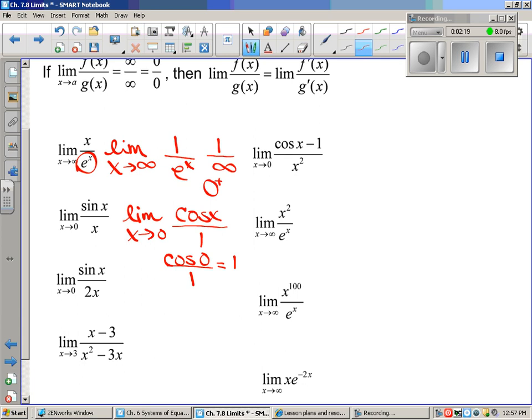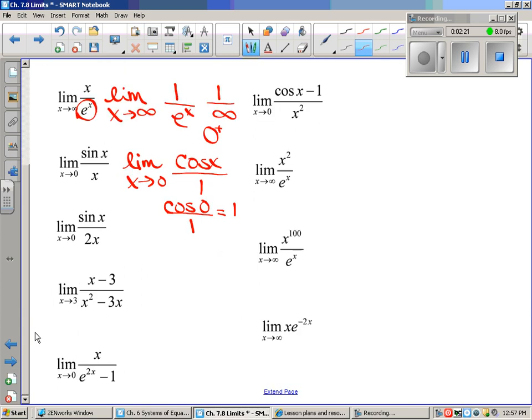All right, let's try another one. The limit as x is approaching 0. Again, sine of 0 is 0, 2 times 0 is 0. So what we're going to do is the derivative of the top and the bottom. Now, this is not the quotient rule. This is L'Hopital's rule, which just allows me to do the derivative of the top, simply cosine x, and the derivative of the bottom, and then we're going to retry. So this one would be 1/2.